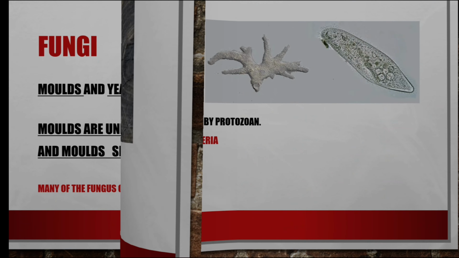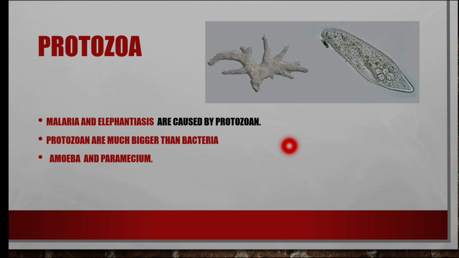Next, protozoan. This is amoeba and paramecium. So amoeba and paramecium are protozoans. Protozoans are microorganisms. They also cause diseases. Malaria and elephantiasis are caused by protozoans. Protozoans are much bigger than bacteria. So bacteria are bigger than viruses, and protozoans are much bigger than bacteria. This is amoeba and this is paramecium.